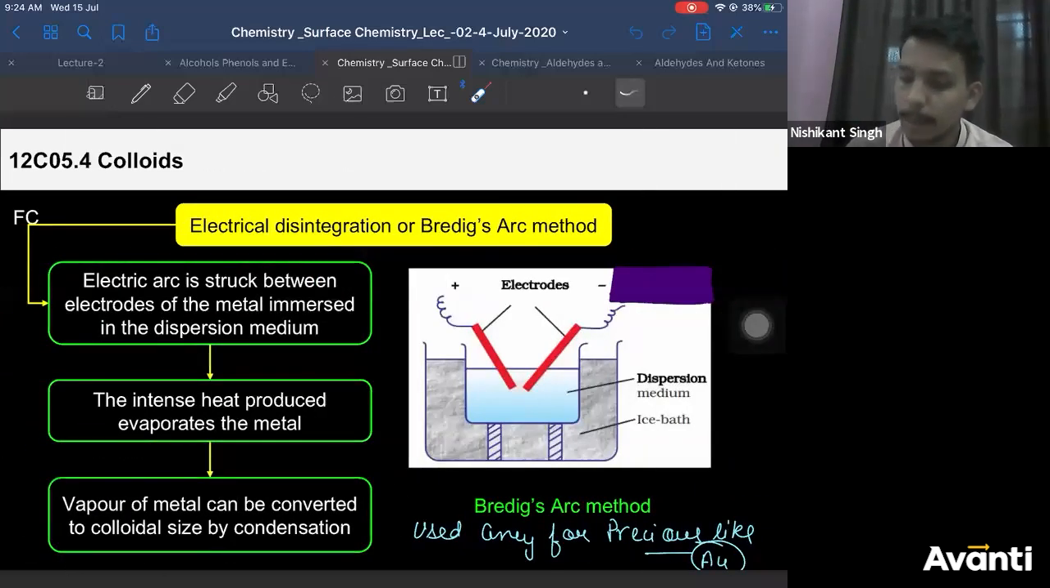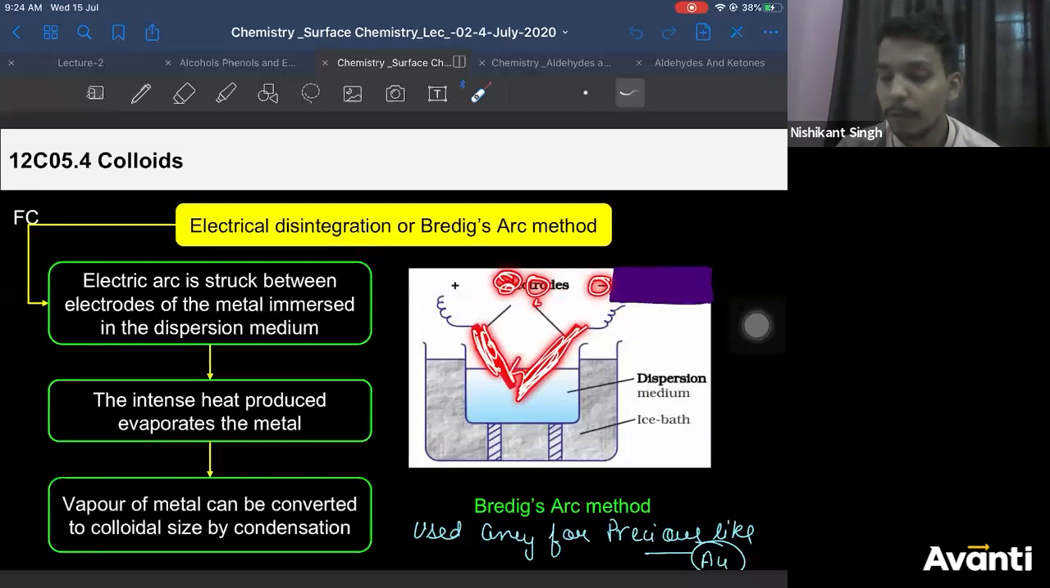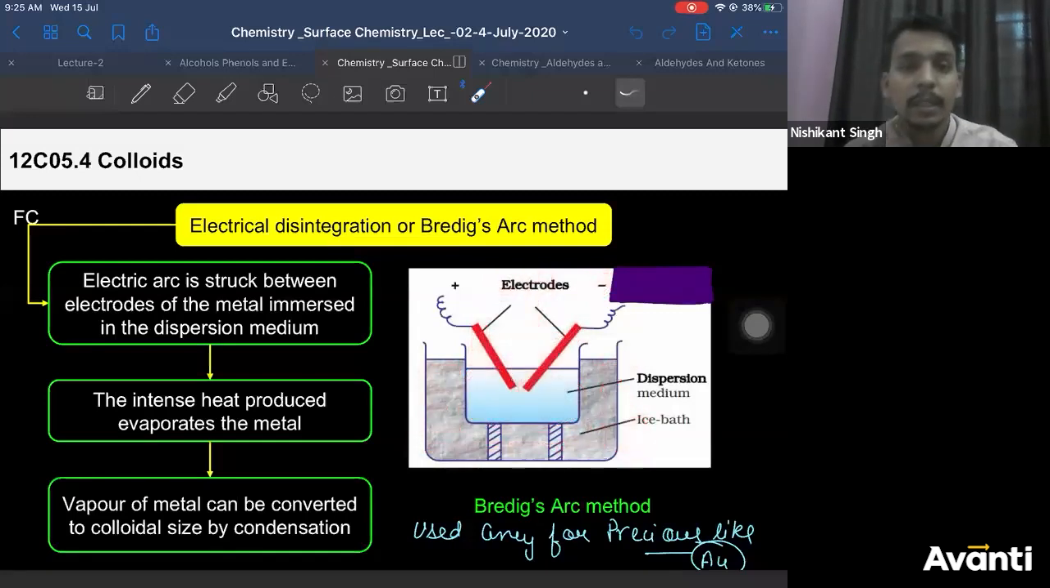So yeah, the next method was Bredig's arc method. We said it is used only for precious metal colloids like gold, platinum, etc. So you take whatever metal's colloidal solution you want to make, take its electrodes here, right? Supply high electricity here so that these metal electrodes will form vapors, and there was a dispersion medium, ice bath. So vapors will combine with dispersion medium. Dispersed phase is your vapors, dispersion medium is there. They will combine to form a colloid which will freeze out or which will solidify due to ice bath, correct?